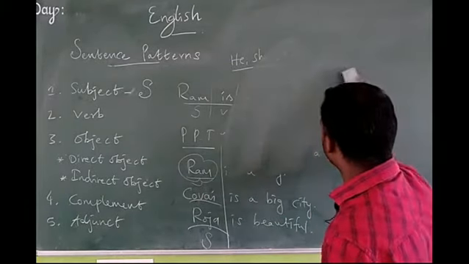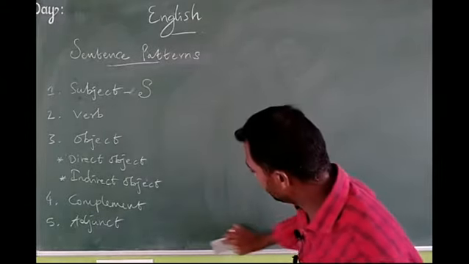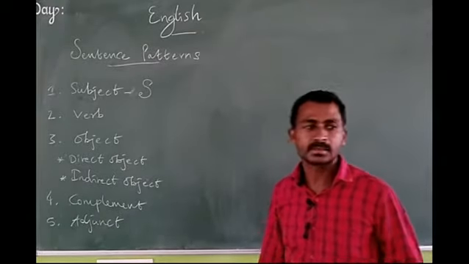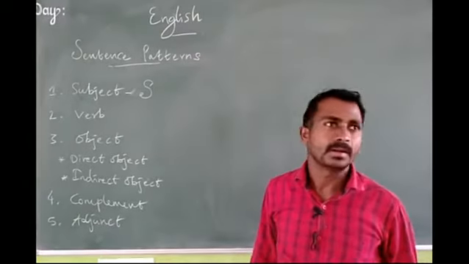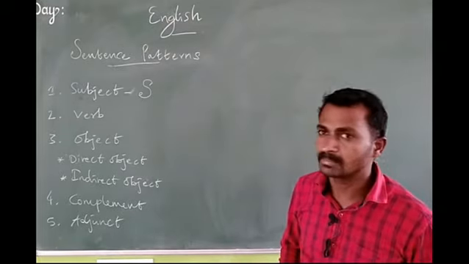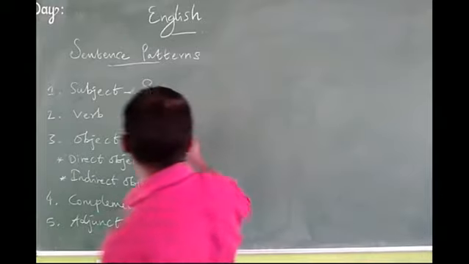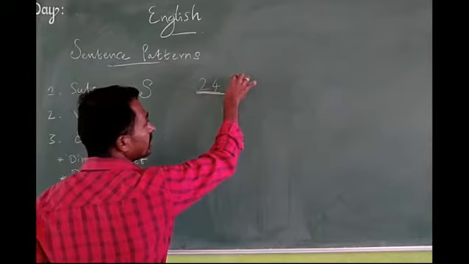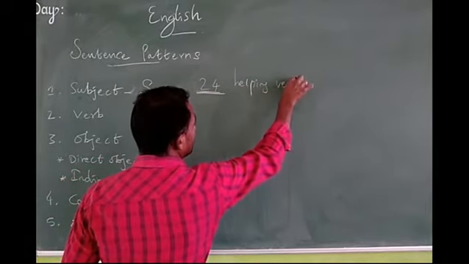Verb. There are many main verbs in English. For example, come, go, sit, stand, play, study, read, draw, drive, run, eat. So there are many verbs in English, but there are only 24 helping verbs in English. What are the 24 helping verbs? They are called auxiliary verbs, and the others are called main verbs.